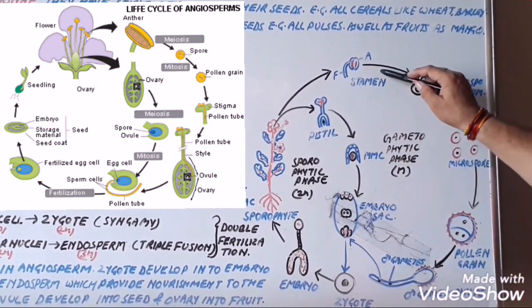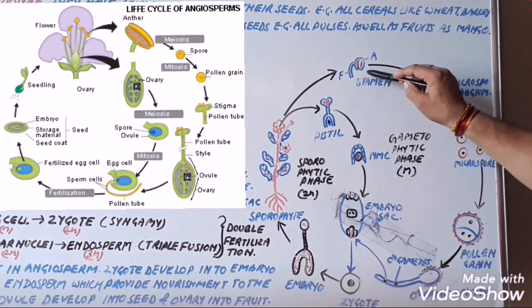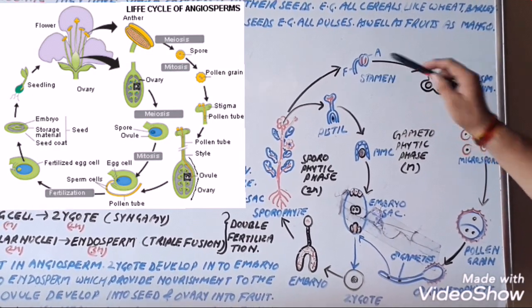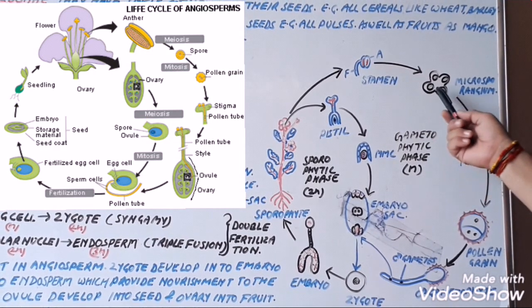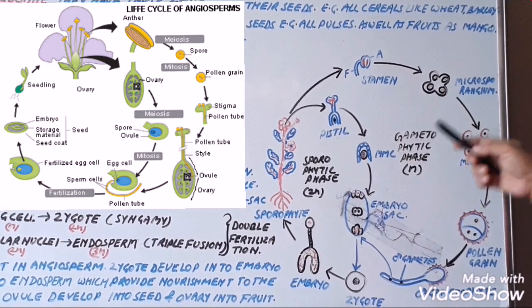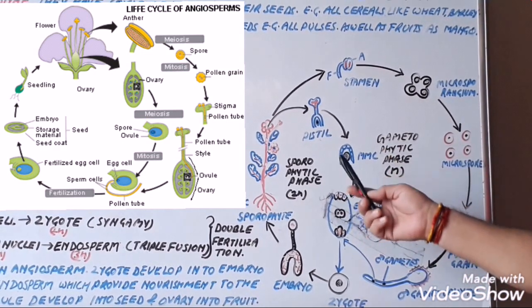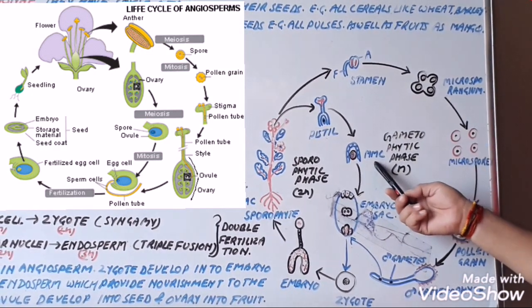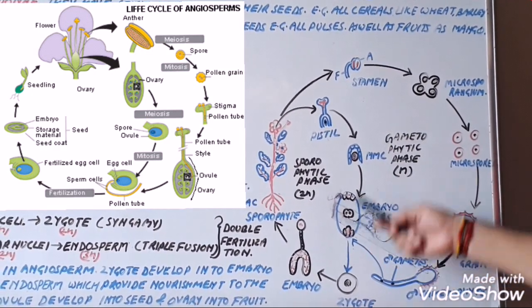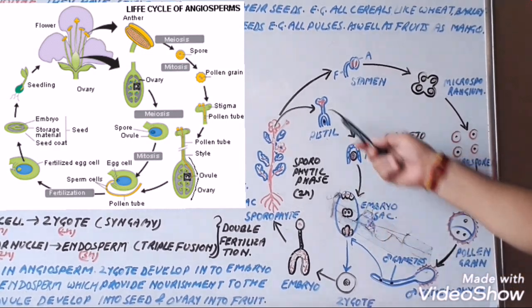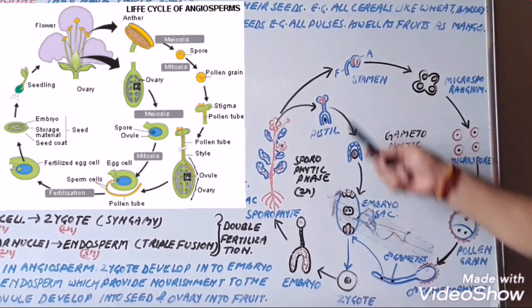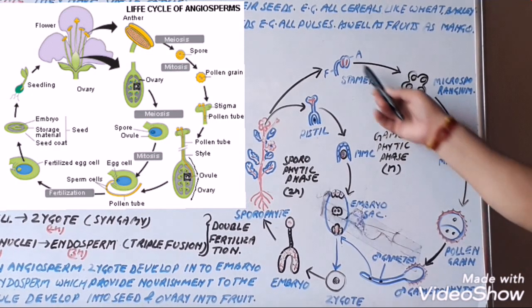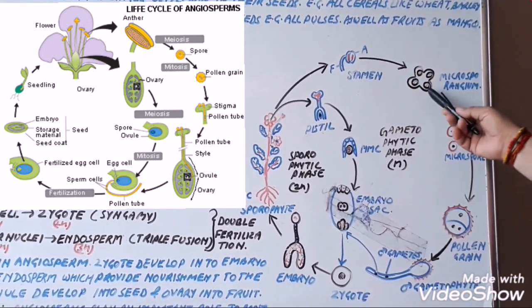Now inside the stamen, the haploid microsporangia consist of the microspores, and in the same manner the pistil consists of the megaspore mother cells. These megaspore mother cells develop into the embryo sac. So this process takes place inside the pistil, and the formation of microspores as well as pollen grains takes place inside the stamen. Stamen consists of the microsporangium.